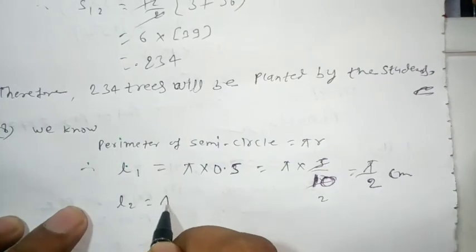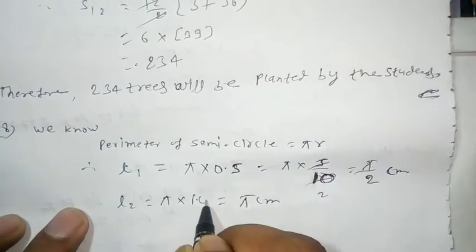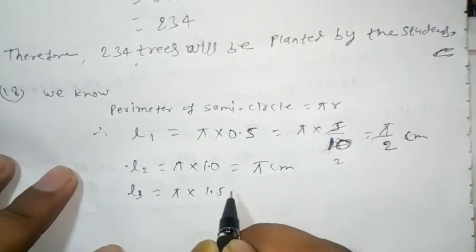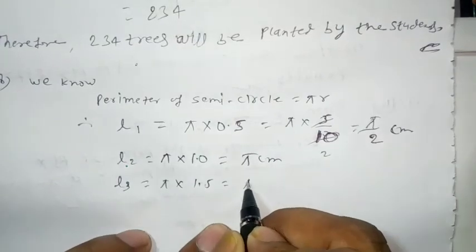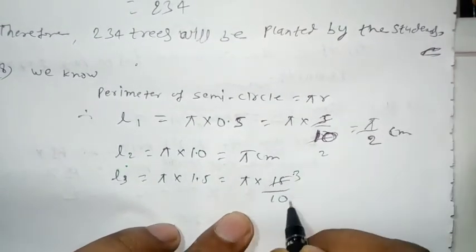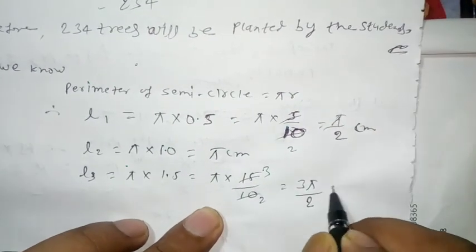L2 is equal to pi into 1, which is pi centimeter. L3 is equal to pi into 1.5, which is pi into 15 by 10, that is 3 pi by 2 centimeter.